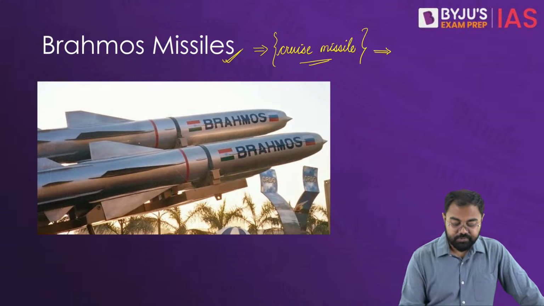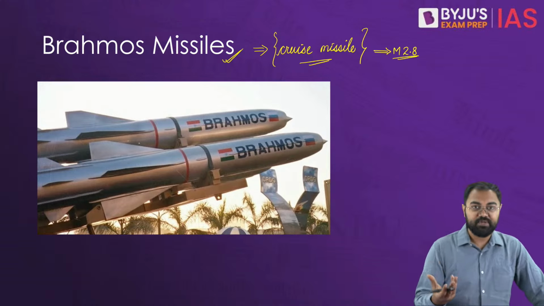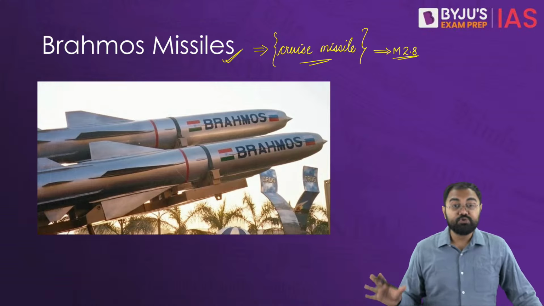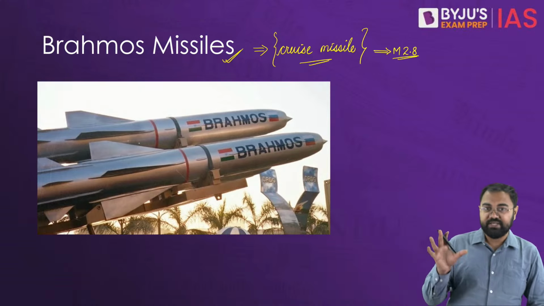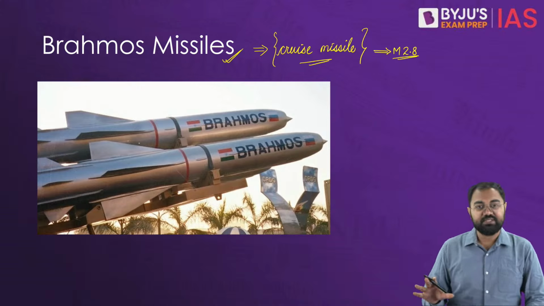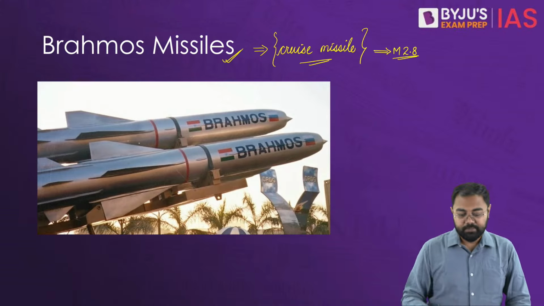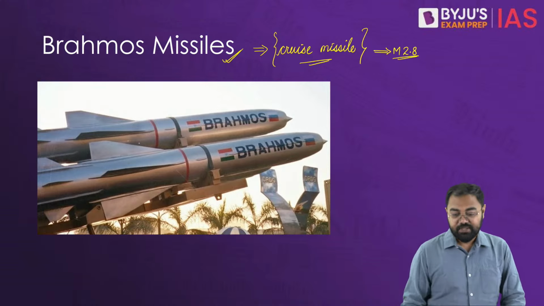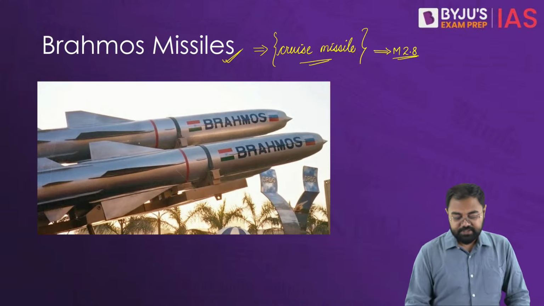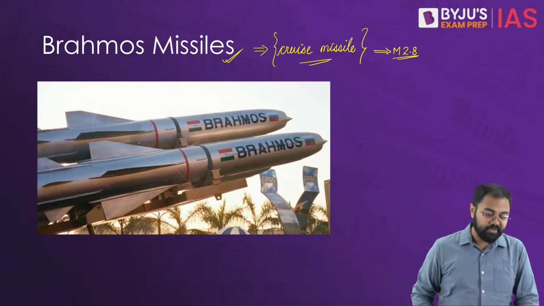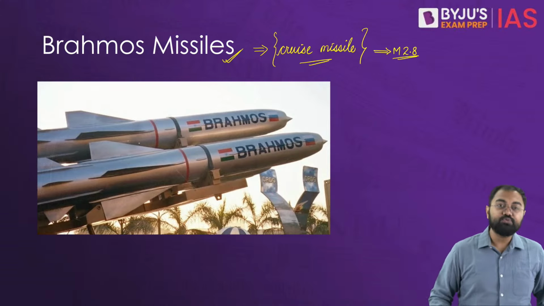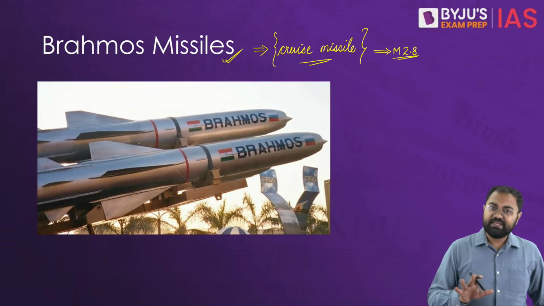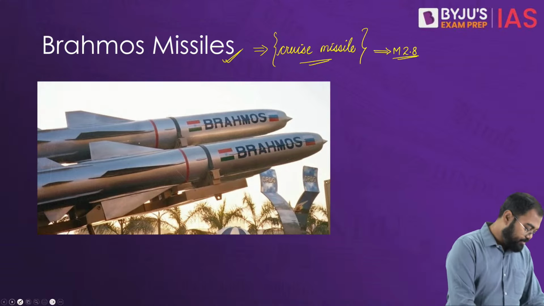Because the first version of BrahMos has a speed of up to Mach 2.8. Now Mach 2.8 means that the speed is up to 2.8 times the speed of sound, which is unknown for cruise missiles. Cruise missiles generally are very slow. They work in subsonic speeds, but this time we see that we have a cruise missile that has a supersonic capacity, and now we are also building BrahMos 2, or the BrahMos next generation, where the speed will be even higher than this. The speed can go beyond 4 Mach, up to 4.5 Mach to be exact. So that's why we see that there are all these developments which are happening in case of BrahMos missiles as well.